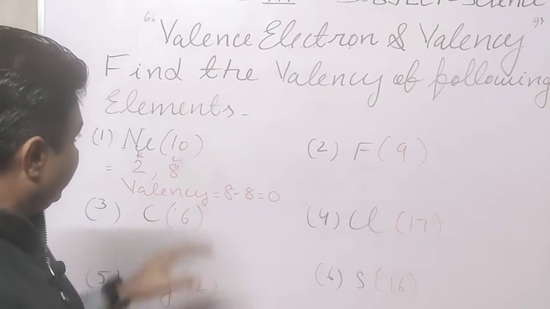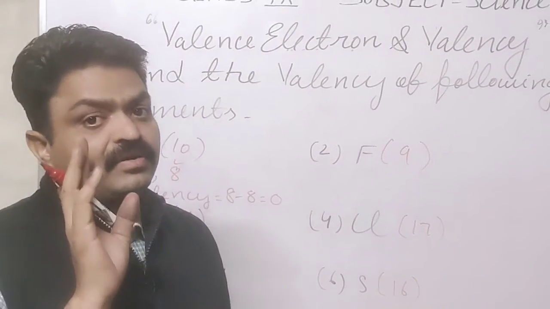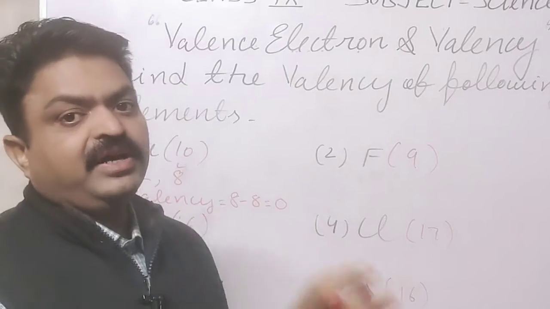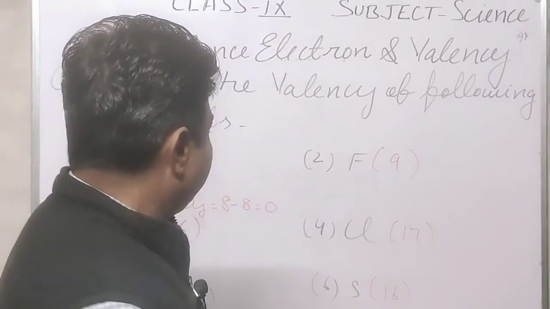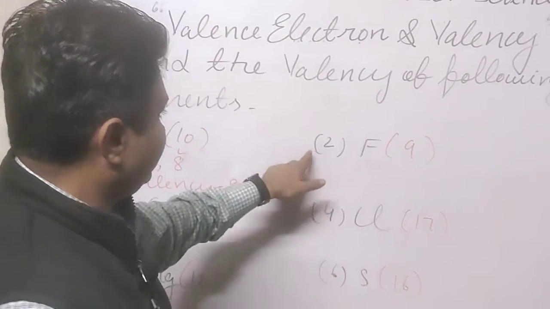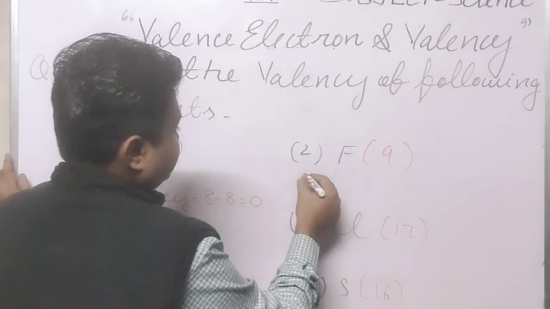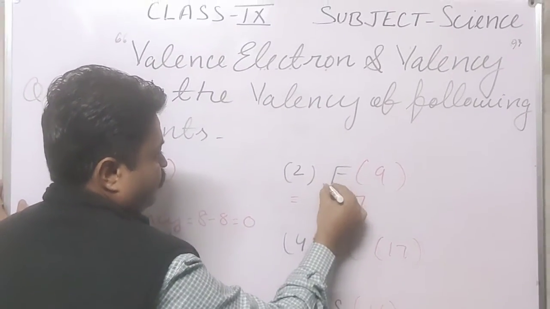It means that neon is inert in nature. It does not react with other elements. So it is a noble, inert, zero group element, students. Now we come to the next. What is its electronic configuration, students? 2, 7. L.